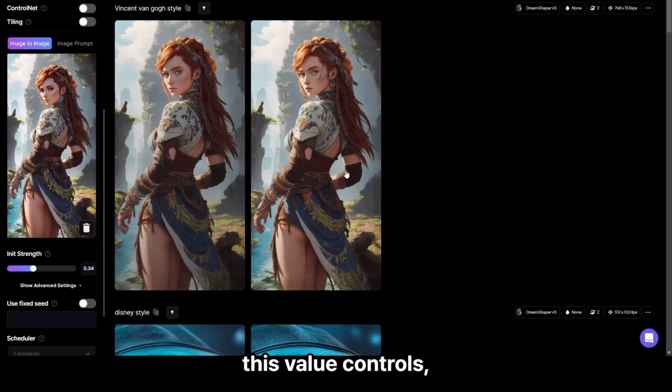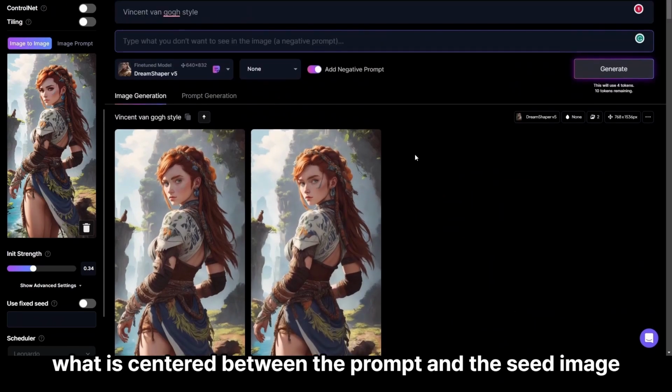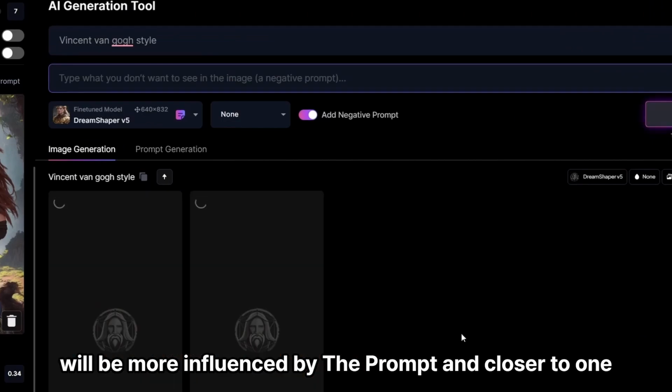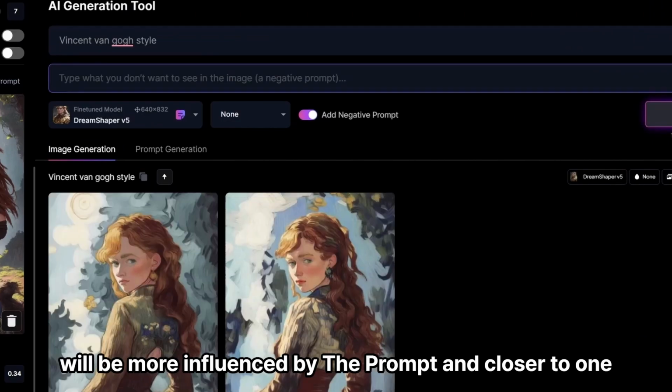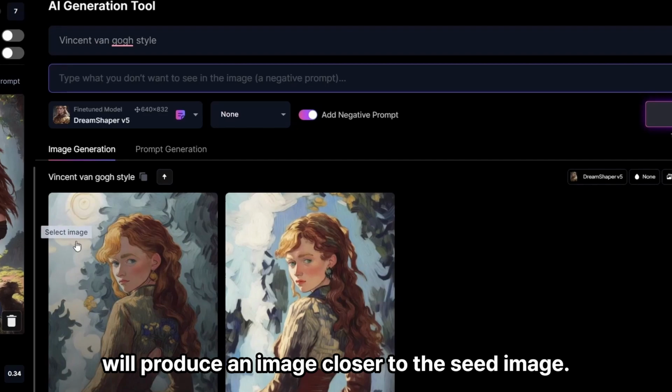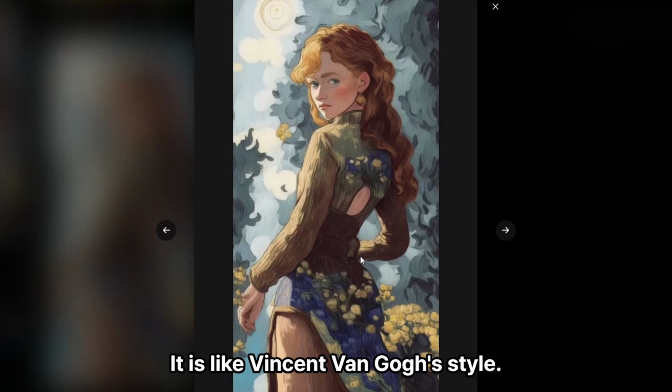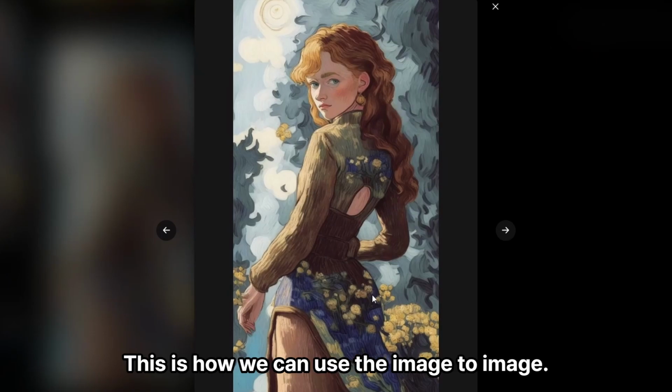This value controls what is centered between the prompt and the seed image. Closer to 0 will be more influenced by the prompt, and closer to 1 will produce an image closer to the seed image. Now I got a wonderful result. It is like Vincent van Gogh's style. This is how we can use the Image to Image tool.